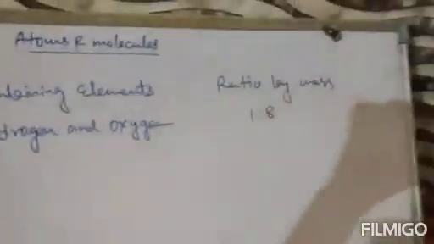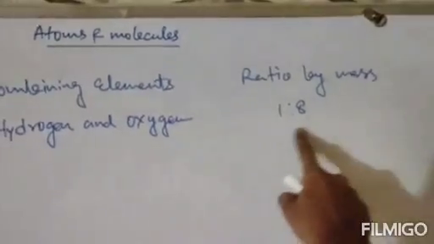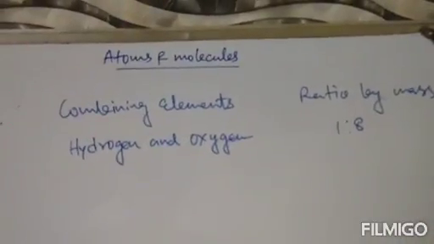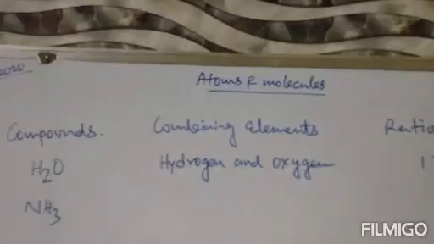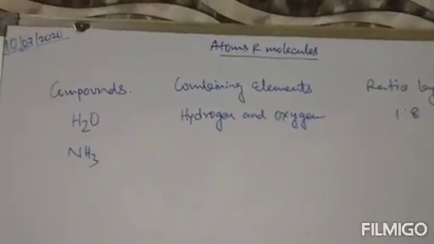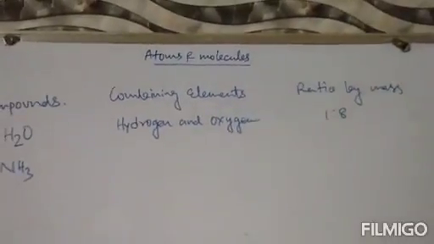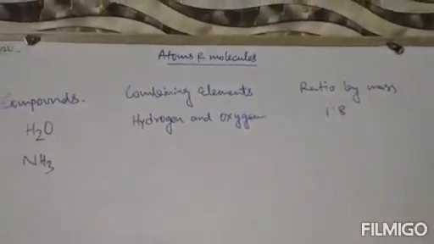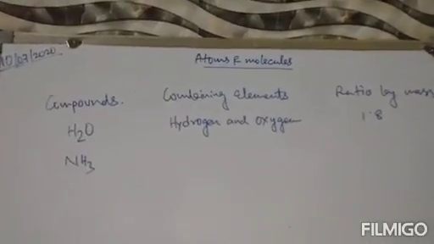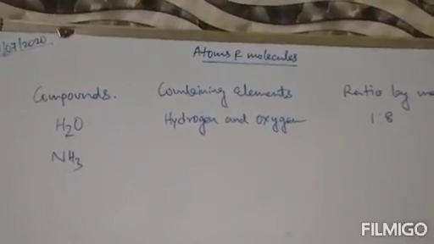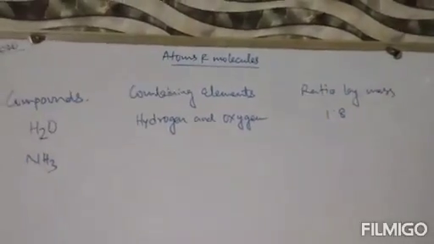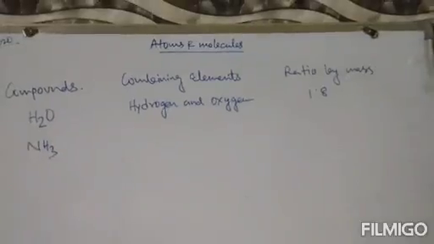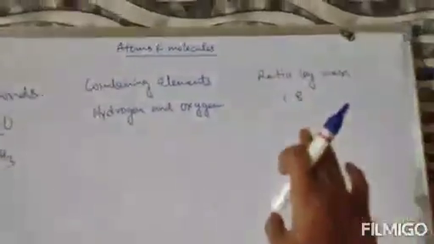Now note, this is 1:8. This value is a calculated value. Just remember that when hydrogen and oxygen combine together to form H2O, 1 gram of hydrogen joins with 8 grams of oxygen by mass. That means the ratio will be 1:8. These values are calculated values. You need to remember this ratio.